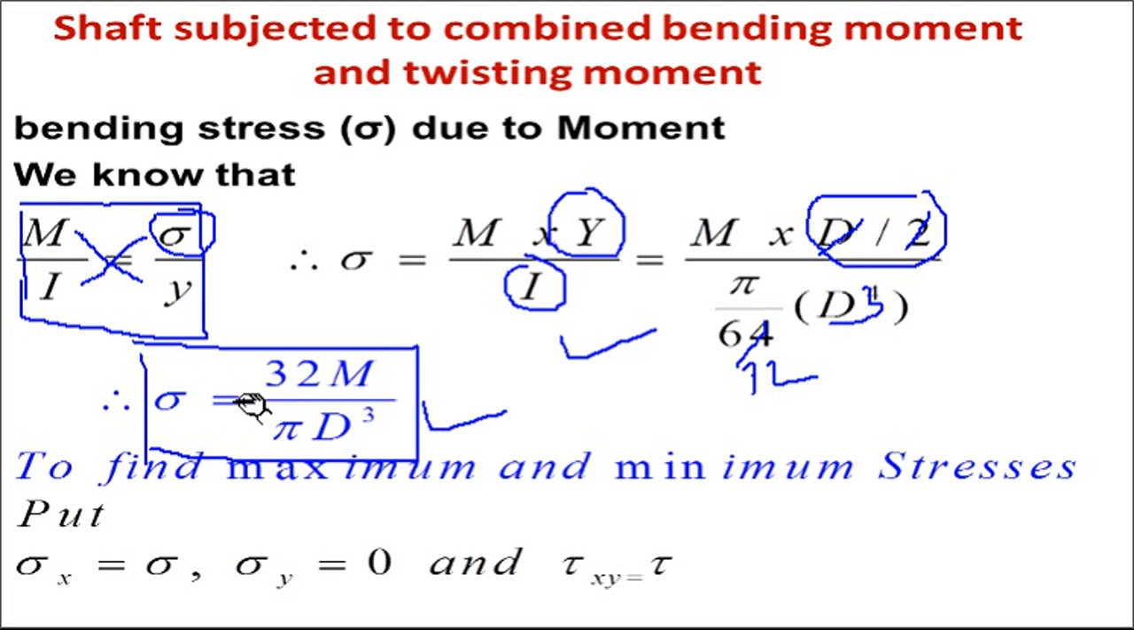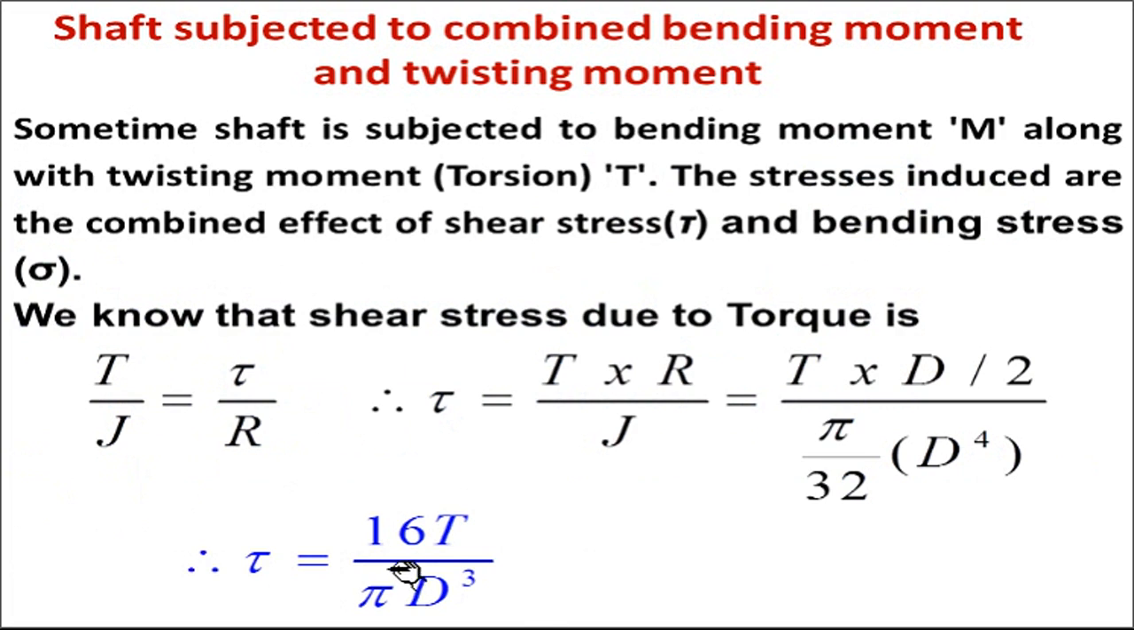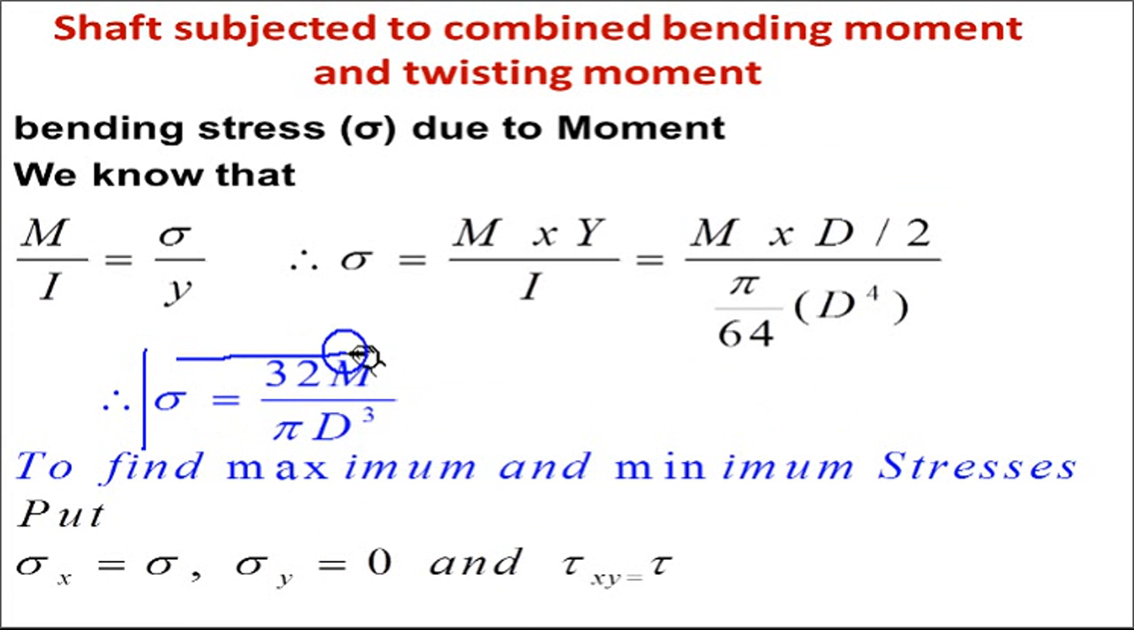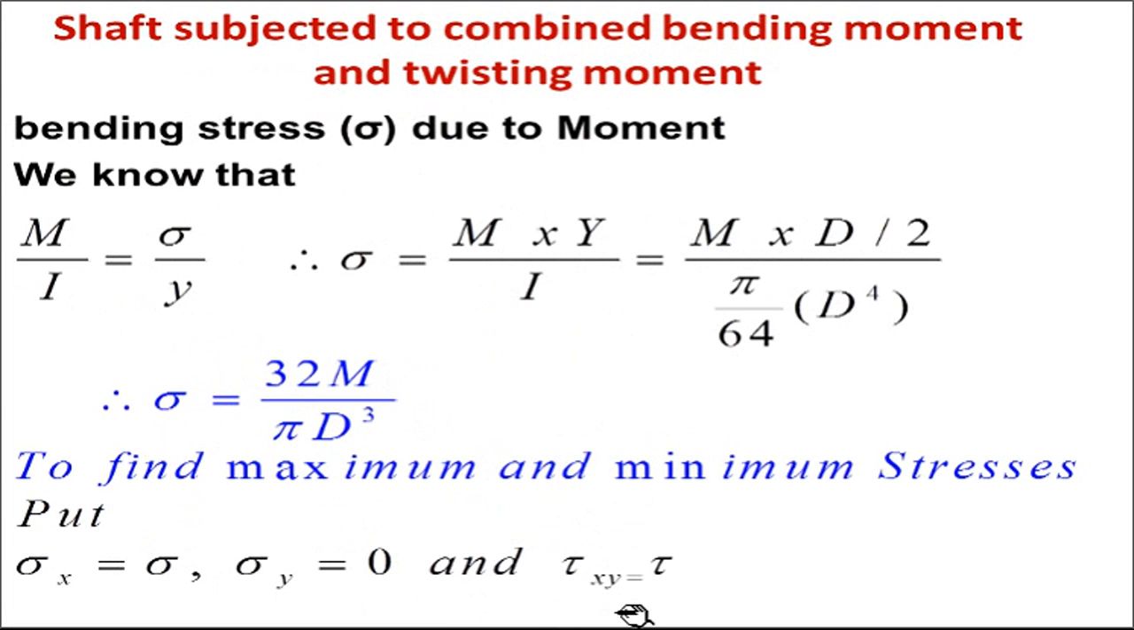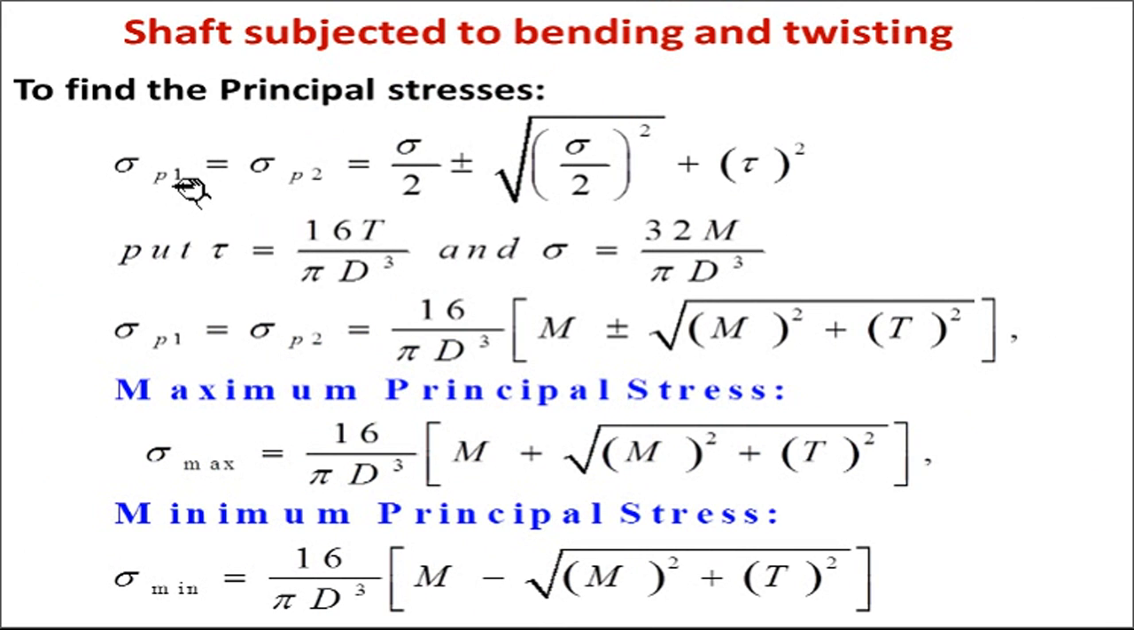Now we know the magnitude of the bending stress and the magnitude of the shear stress. Shear stress is known, bending stress sigma is known. Now you can use the equation for maximum and minimum stresses. What is our equation? When it is subjected to uniaxial stress, sigma max or sigma minimum will be equal to, also called sigma P1, sigma P2. I use both P1 and P2 here because I have used plus minus.